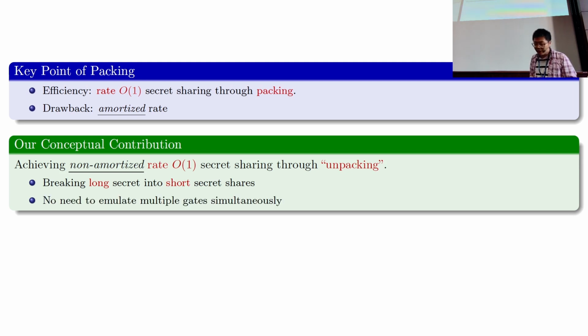And if we can do so, then we don't need to emulate multiple gates at the same time, the limitation imposed by packed secret sharing, where we can emulate a single gate at one time. And the question is whether we can achieve this or not.